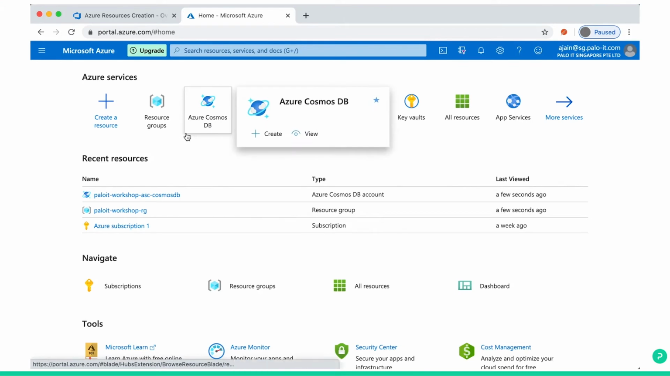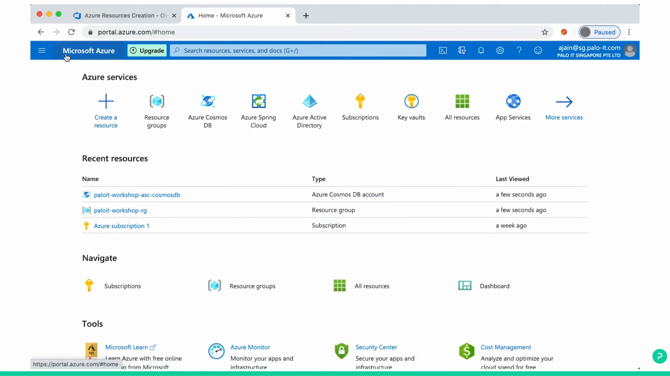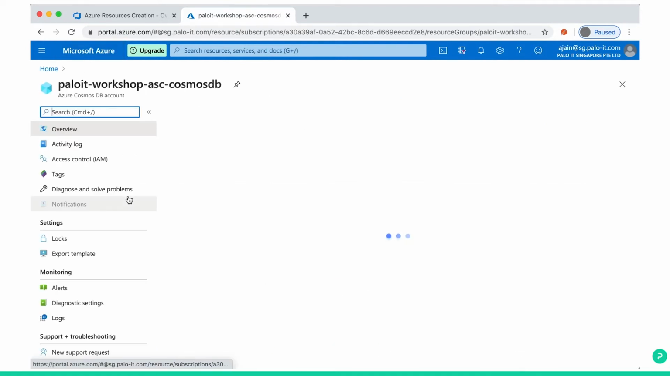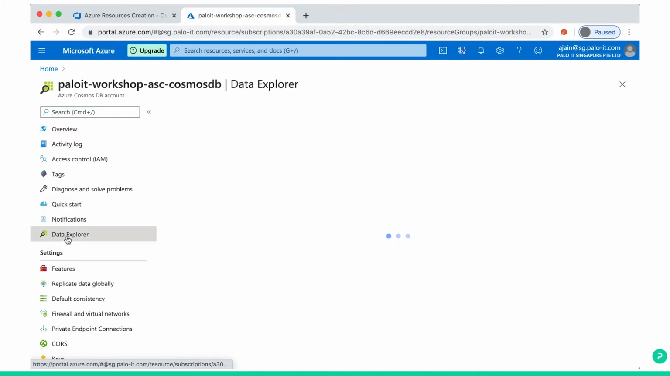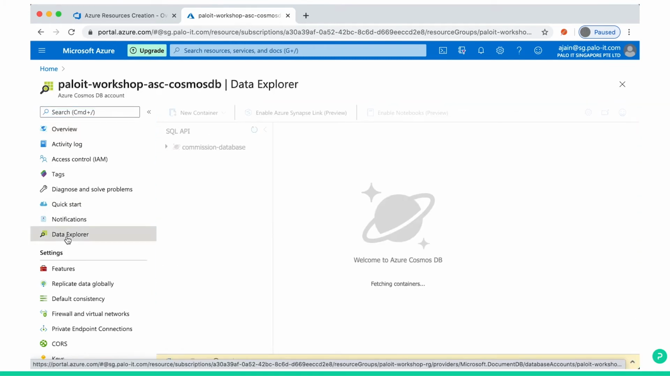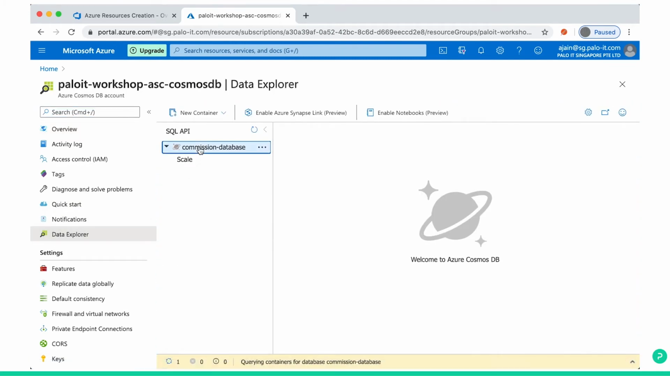Welcome back. So we were creating a database. Now we can see whether it's created or not. So we go to the database, Data Explorer. So our commission database is created inside the Cosmos DB database server. Let's go to the next step.